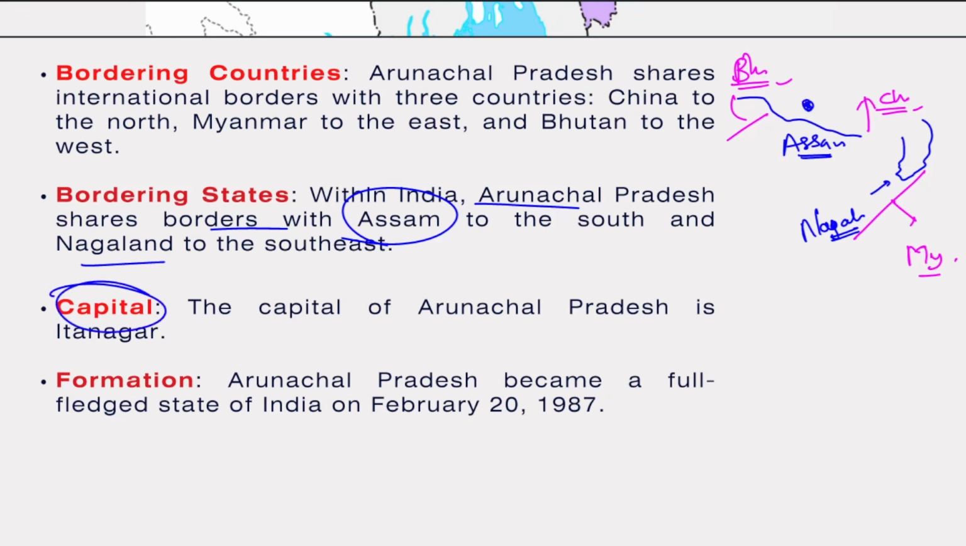Alright, what is the capital? Itanagar is the capital. And formation: Arunachal Pradesh became a full-fledged state of India on February 20, 1987. So you can remember this date also, it's also important. Alright, now let's see the next thing.